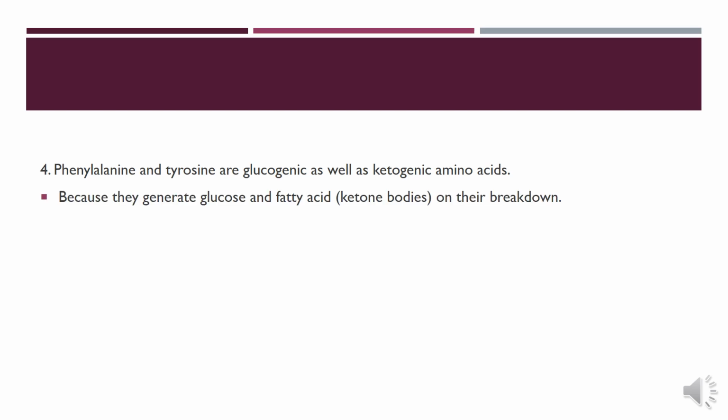Number 4 is phenylalanine and tyrosine are glucogenic as well as ketogenic amino acids because they generate glucose and fatty acid ketone bodies on their breakdown.